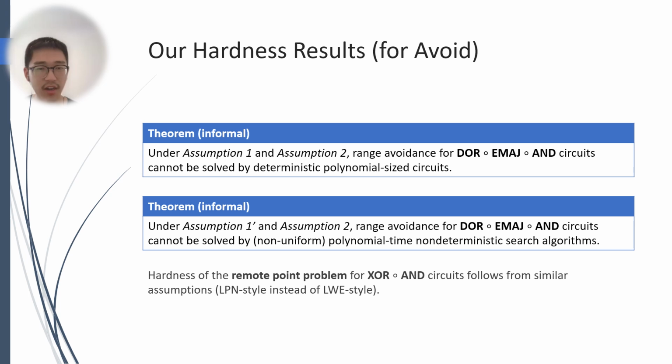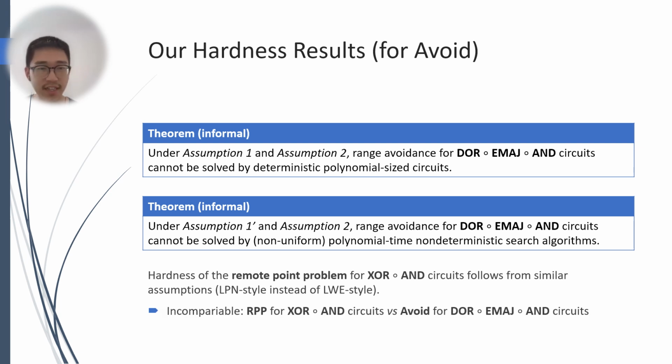We note that the hardness of the remote point problem can be proved for XOR of AND circuits, which is a depth 2 circuit, following from similar assumptions that utilize LPN instead of LWE. These two results are technically incomparable because the remote point problem for XOR of AND circuits and range avoidance for the depth 3 circuit families are not known to reduce to each other.